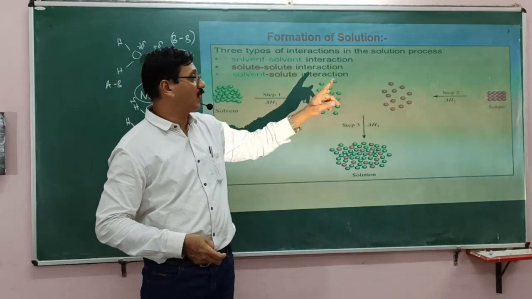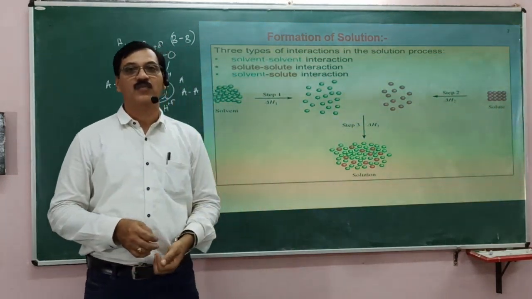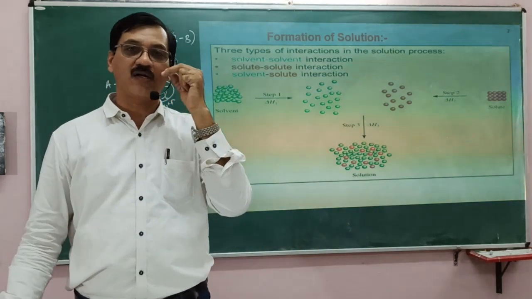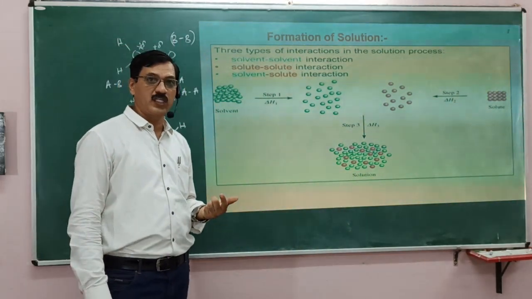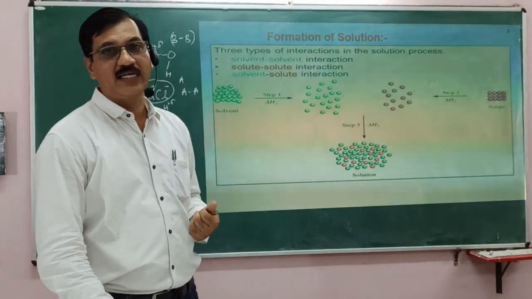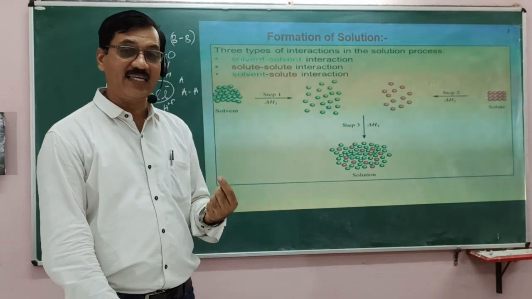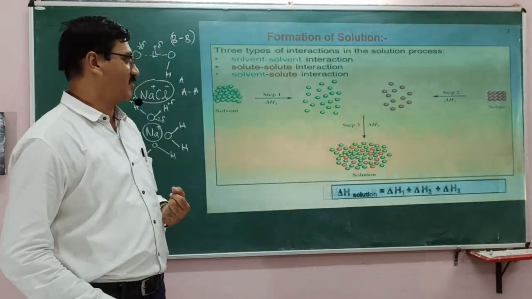If delta H1 plus delta H2 plus delta H3 is either positive or negative, there is a total change, and heat energy will be released or heat is absorbed from the surroundings. So this is what thermodynamics says, right?